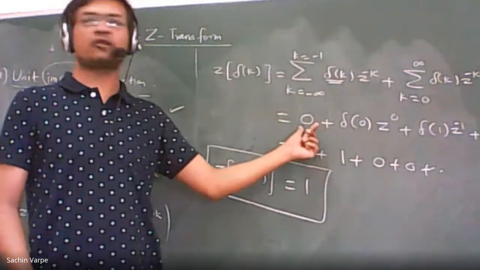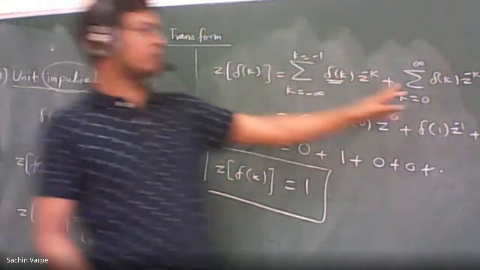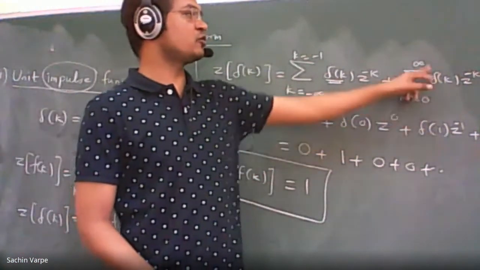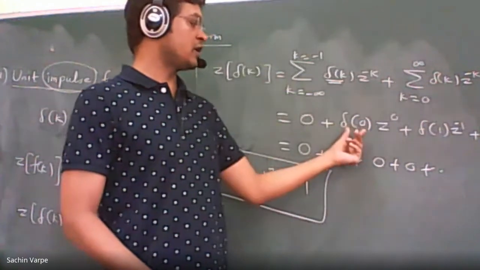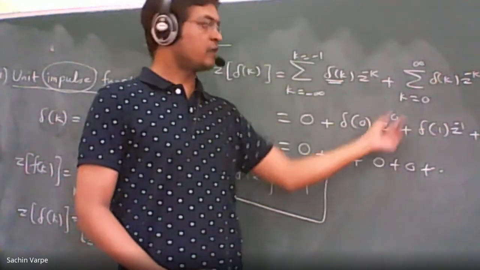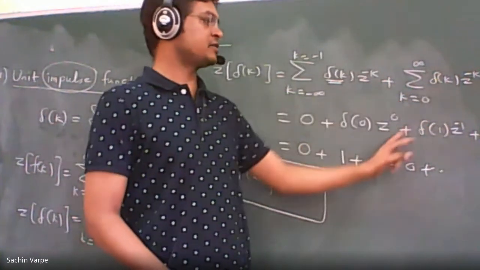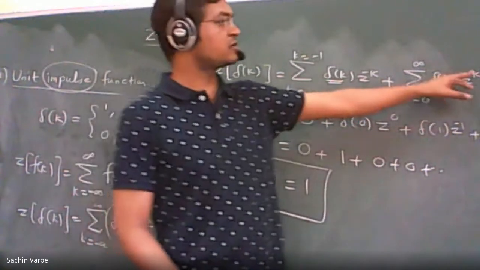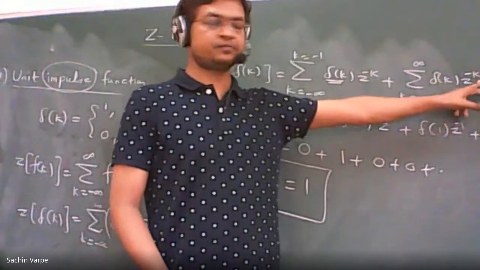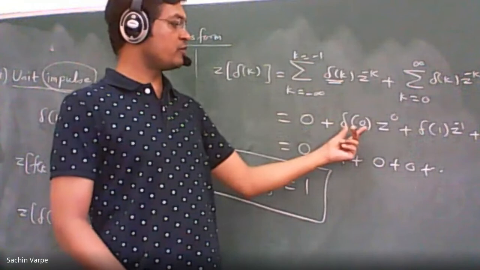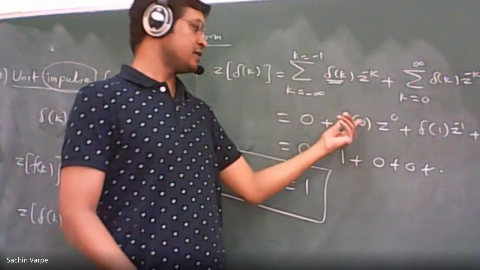Then when I vary k from 0 to infinity, at k equal to 0, I get delta 0 z raised to 0. At k equal to 1, delta 1 z raised to minus 1, because z raised to minus k. Right? So when I substitute the values of delta k,